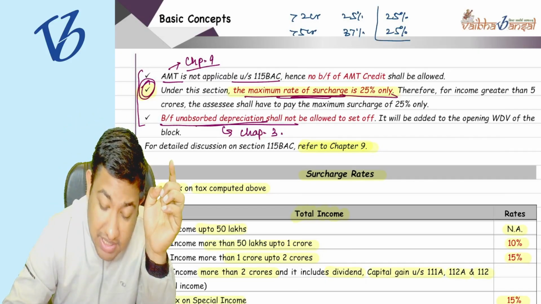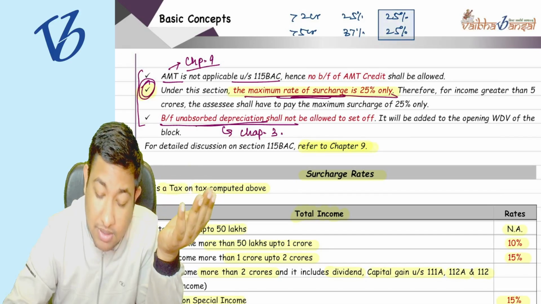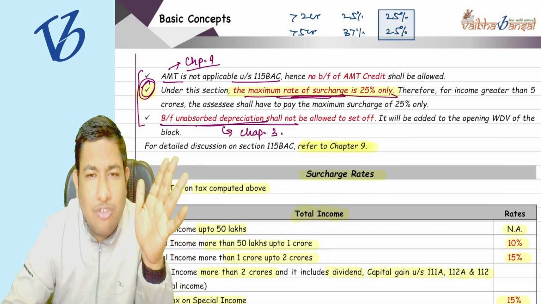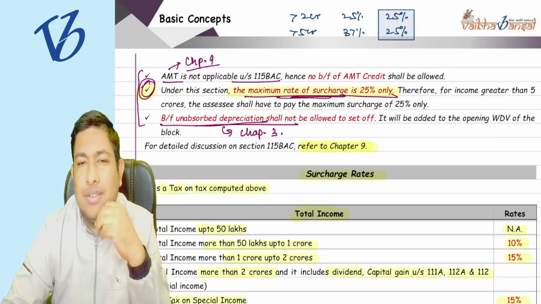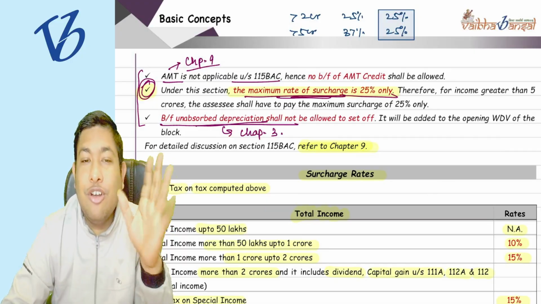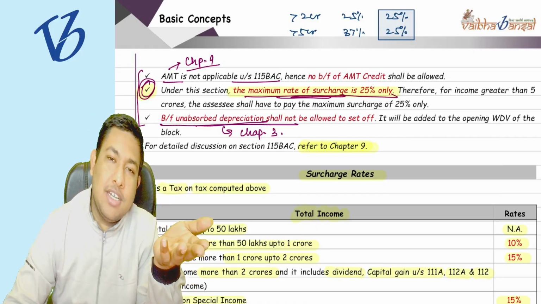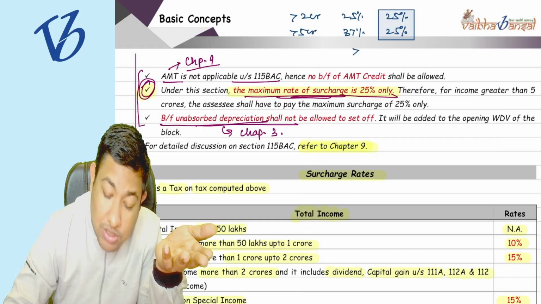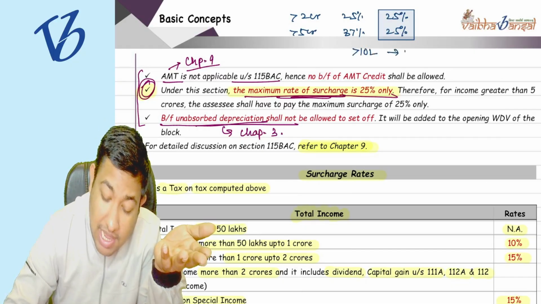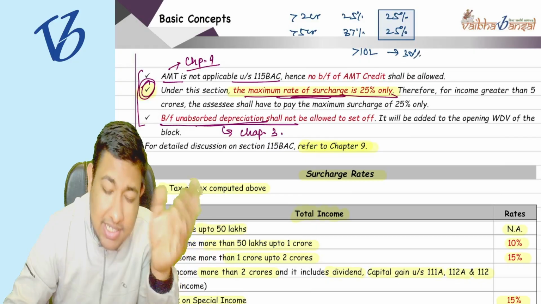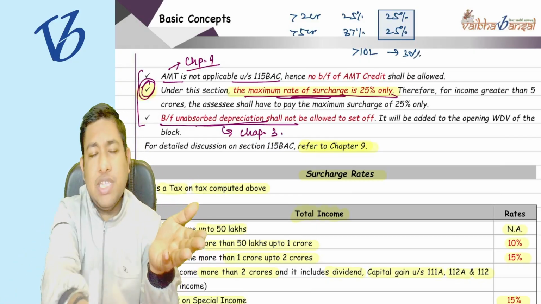So if my surcharge rate is going to be the same, will the question of marginal relief come into play? No, the question of marginal relief will not come into play. Why are we not taking marginal relief into the picture? Because if my income exceeds 10 lakh rupees, I am paying 30% as the tax rate, and the tax rate is going to be the same.